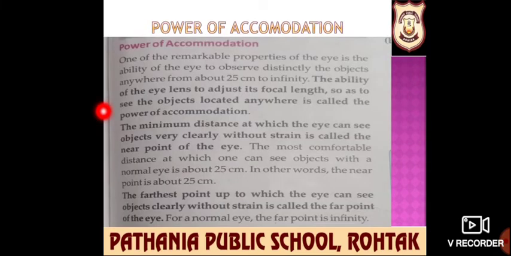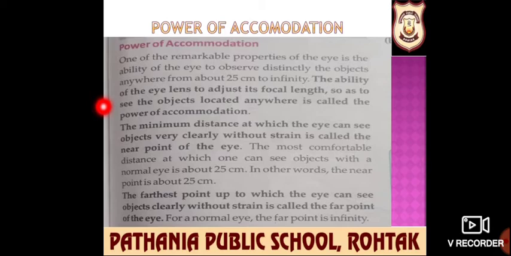See, beta, what is power of accommodation? It is the ability of the eye lens to adjust its focal length so as to see objects located anywhere. It is called the power of accommodation. हमारी eye की what is the capacity to adjust its focal length? That is known as power of accommodation.